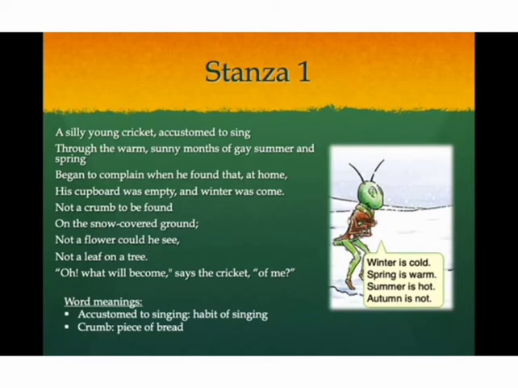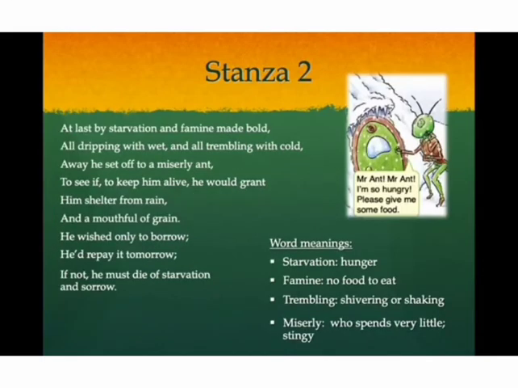He has not stored anything for the winter. He sees that there is no crumb. The ground is covered with snow. He cannot see any flower, not even a leaf on a tree. Thus, he realizes what will happen to him.